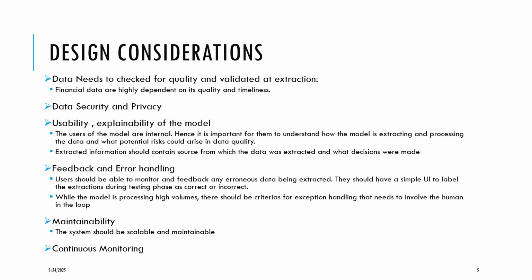The usability and explainability of the model is also very important here. Since the users are internal, it is important for them to understand how the model is extracting the data, what data source is being used, how it is processed, and how to handle errors. Extracted information should also have a tag of how it was extracted and what sources were considered. If there is a source prioritization, that decision should also be made available to the users, to say why and how it prioritized a particular data source.